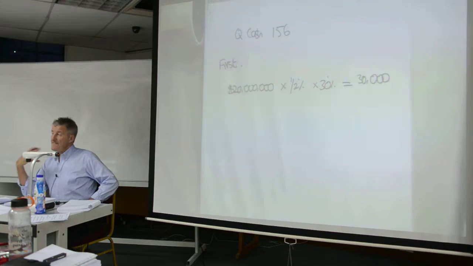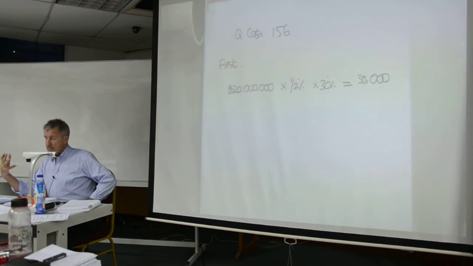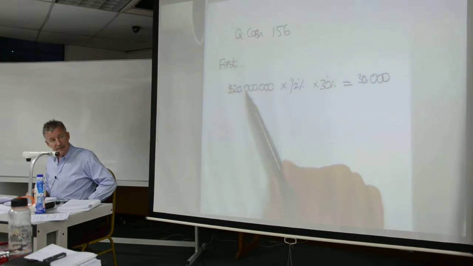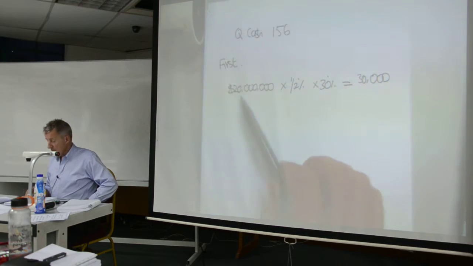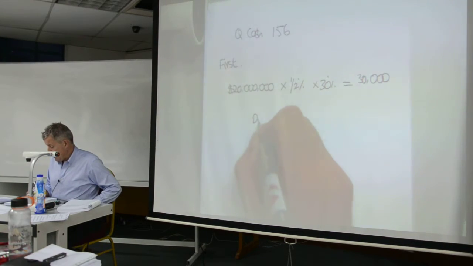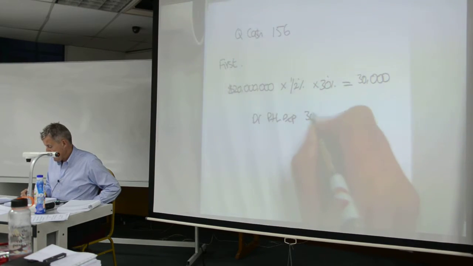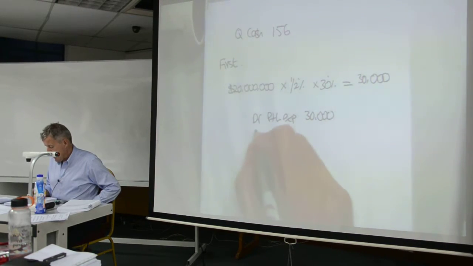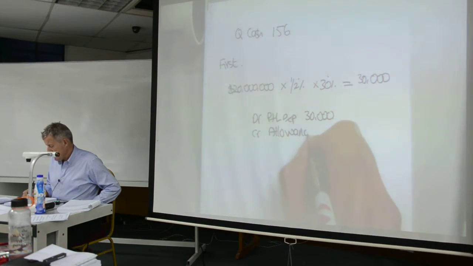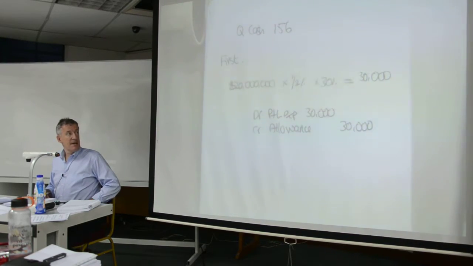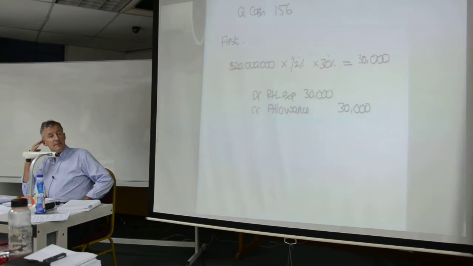You're therefore effectively saying that your recoverable amount is 19 whatever. You'd continue to use amortized cost on this amount. So you would be debiting your profit and loss account. This is an expense of 30. And you'd be crediting an allowance of 30. That would effectively be what you would be doing.